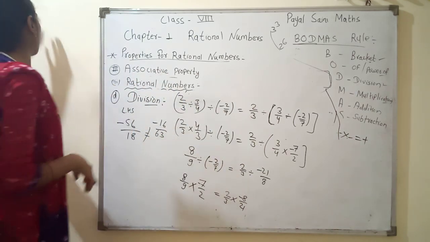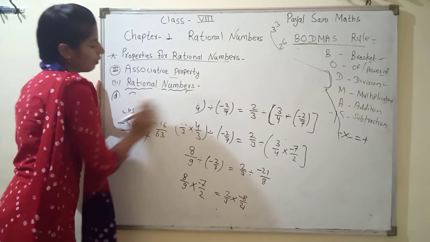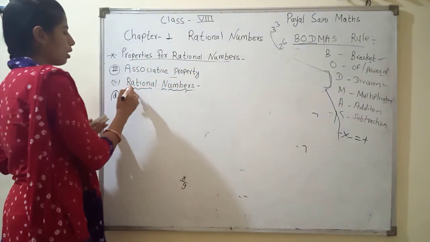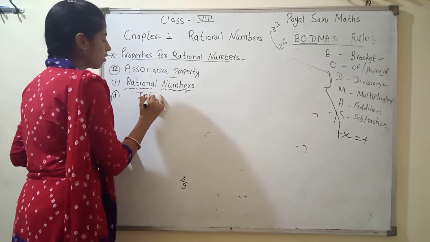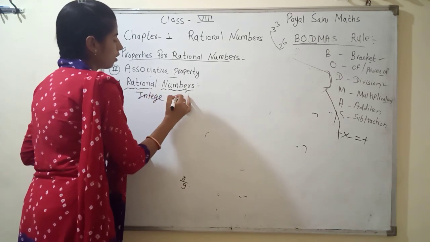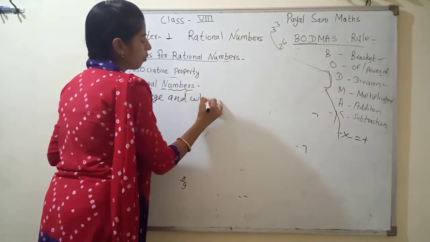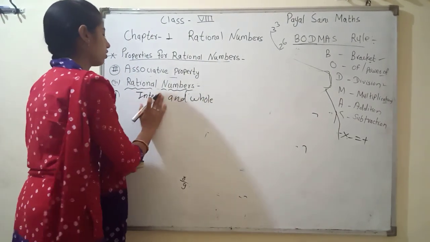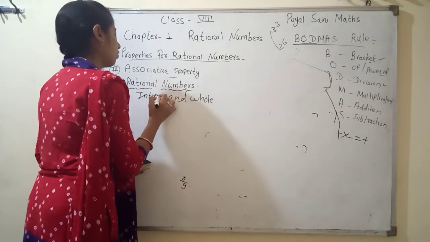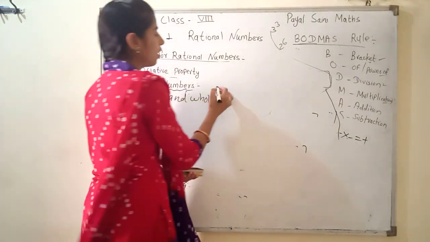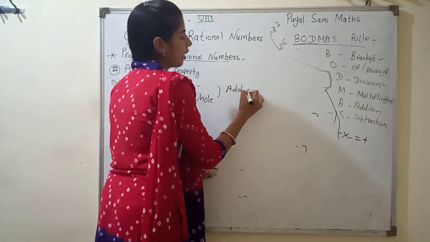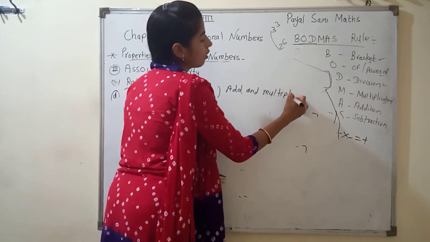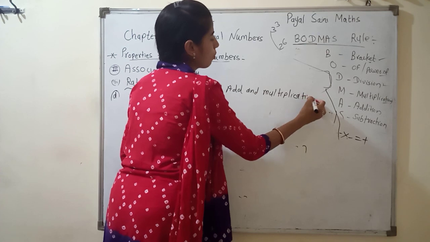What is our conclusion? We can say that for rational numbers, integers and whole numbers, addition and multiplication are under the associative property.